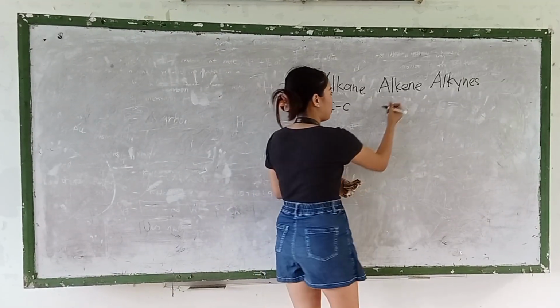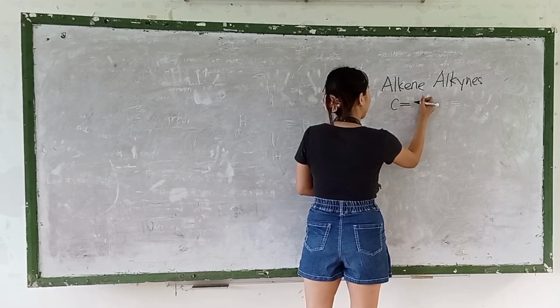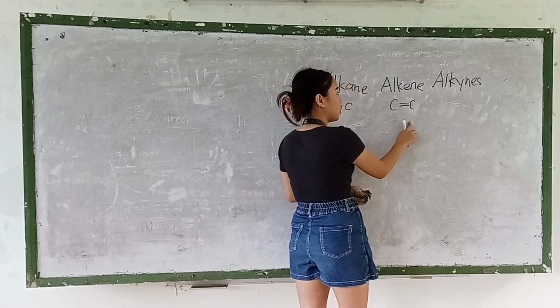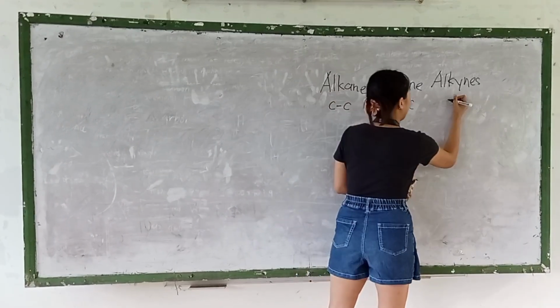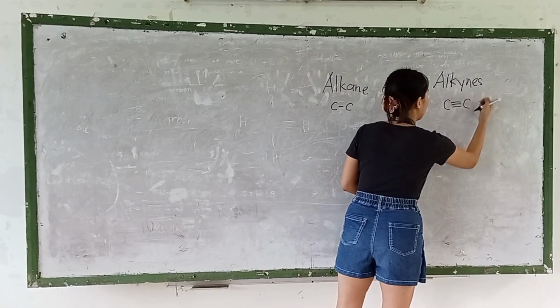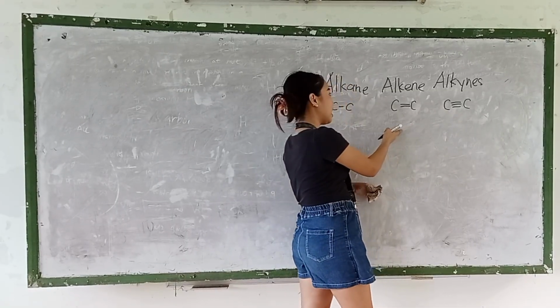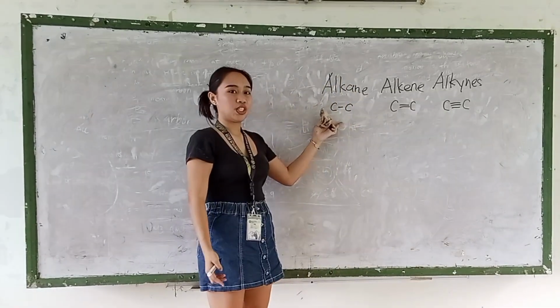Alkene has carbons with a double bond. This is unsaturated. Next is alkyne, which has a triple bond. These two, alkene and alkyne, are unsaturated, and alkane is saturated.